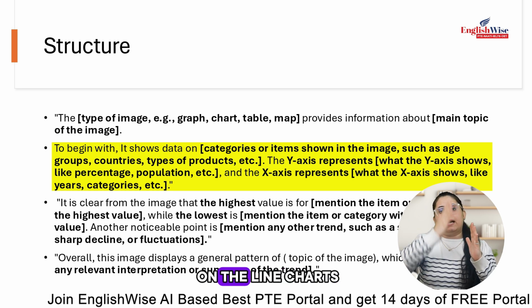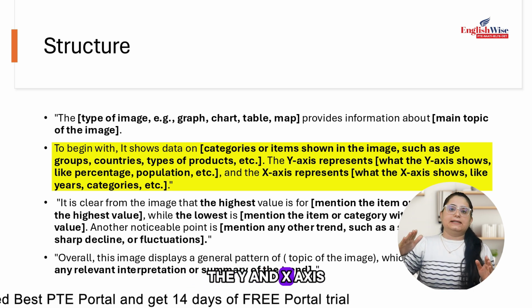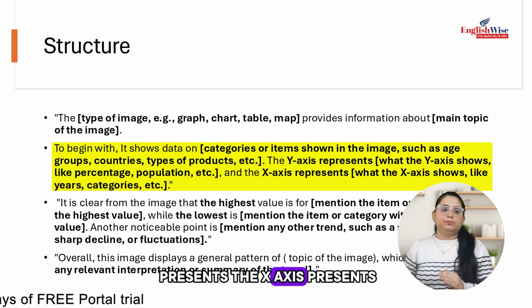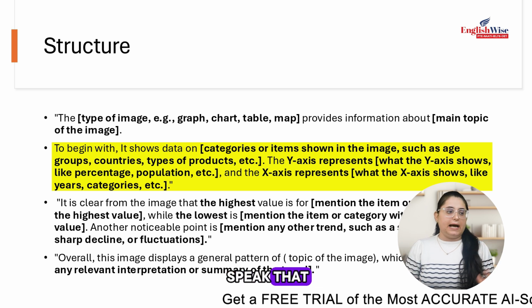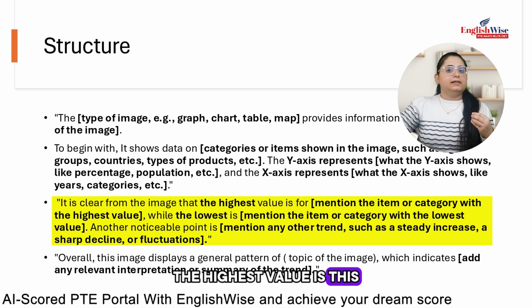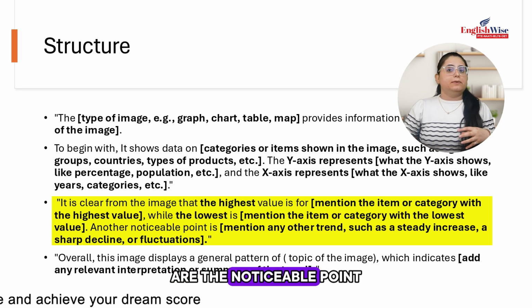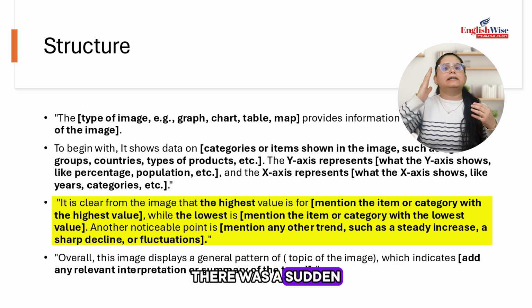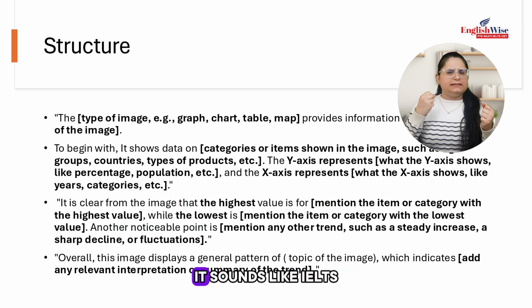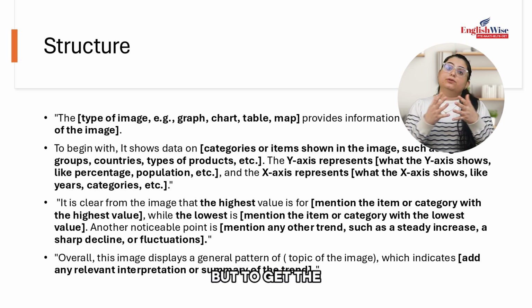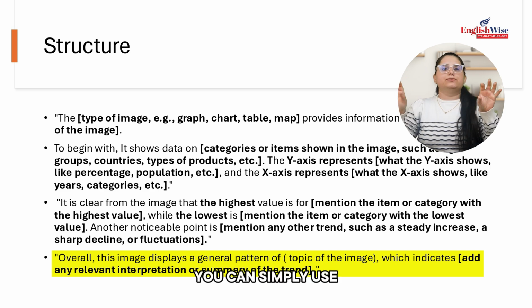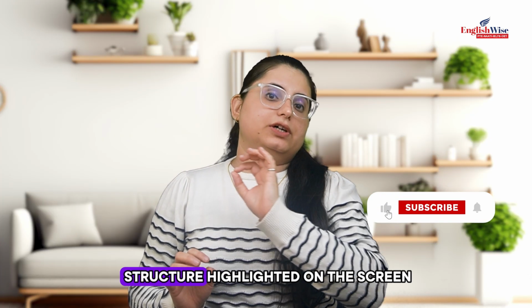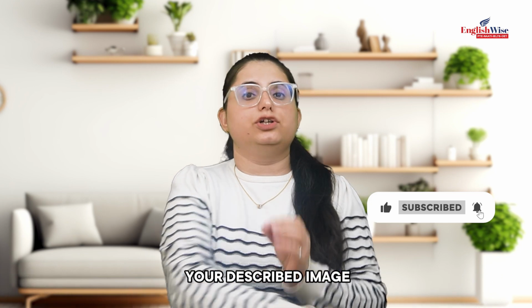Then the y-axis: on the line charts, bar graph, you will see the y and x-axis. So the y-axis presents, the x-axis presents. If there is a pie chart or table, there are no x-axis and y-axis, so you don't need to speak that. Then what are the main highlights? It is clear from the image that the highest value is this and the lowest is this. Another noticeable point is there are some fluctuations. There was a sudden increase, decrease. You can highlight that. It sounds like the IELTS task 1, I know, but to get the score, you have to follow this structure. Overall, this image displays a general pattern of, you can simply use the topic line again. So this is the structure highlighted on the screen you can use for your described image.